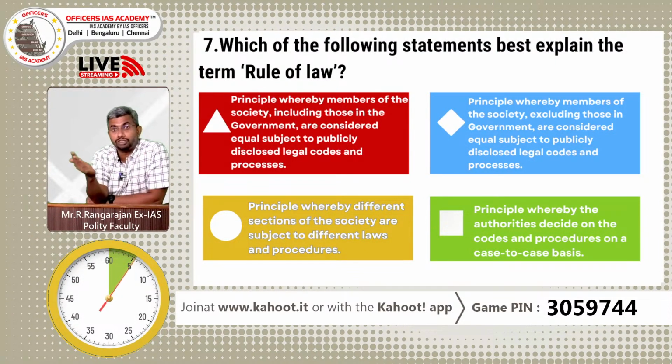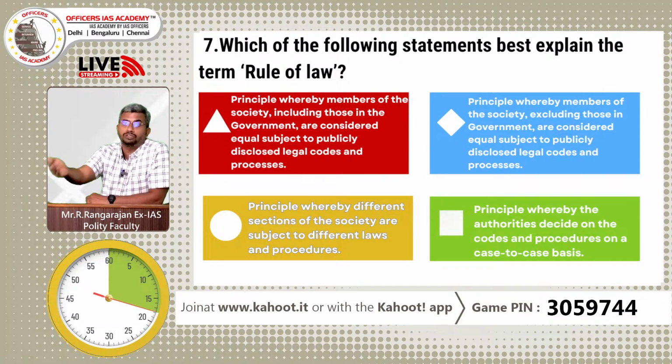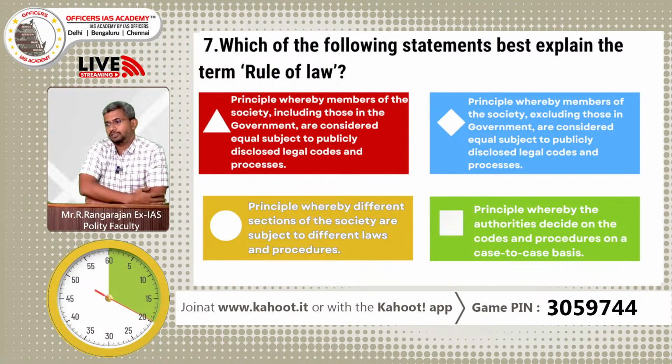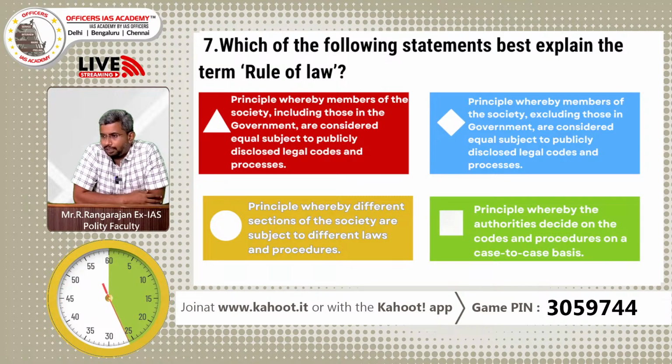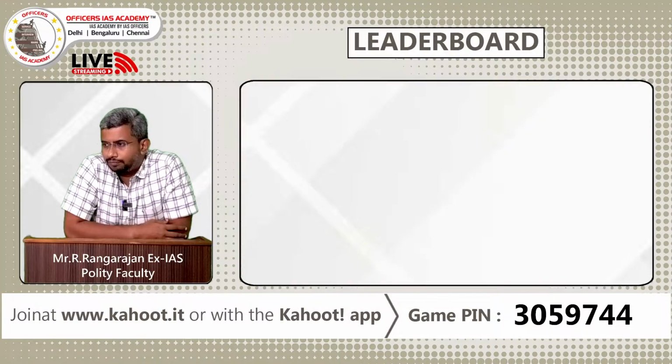See, equal protection of the laws is okay. That is similarly placed individuals being treated similarly. But what is the essence of rule of law first? Everybody is equal, or everybody is subjected to the same legal codes. So, the correct answer for this is 1, the first statement. Right? So, now let us again look at the leaderboard.